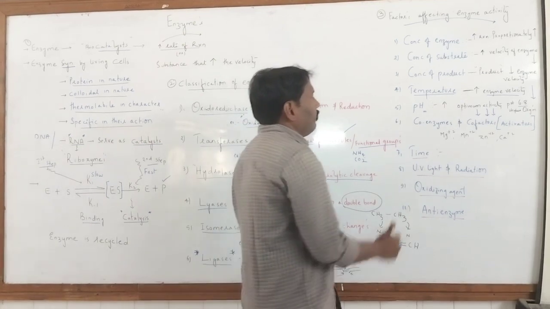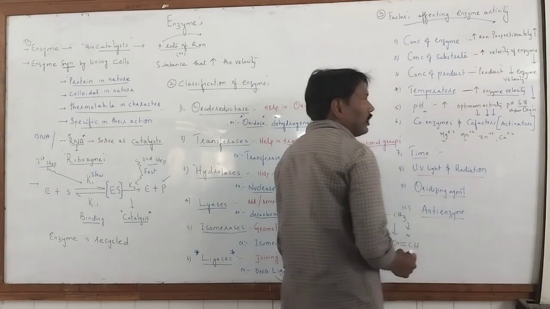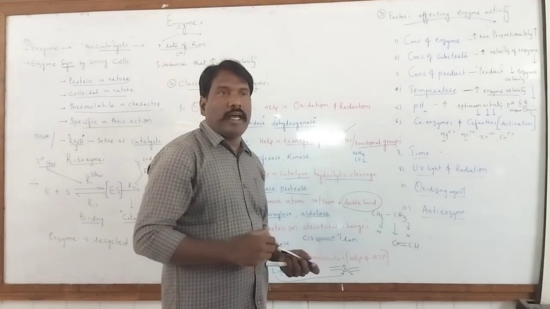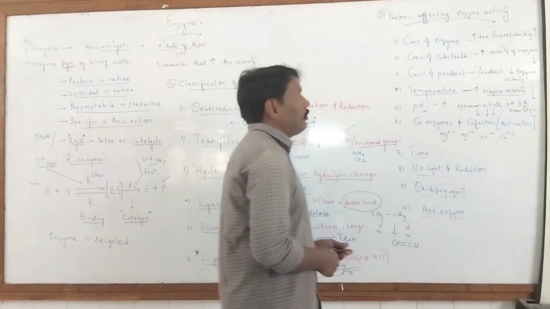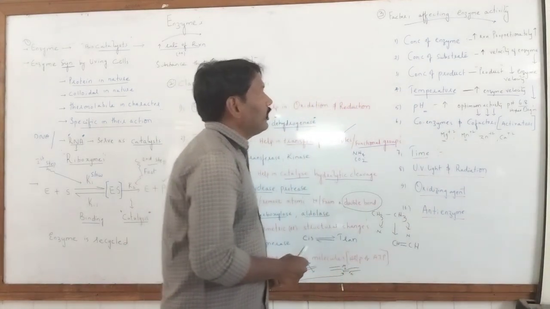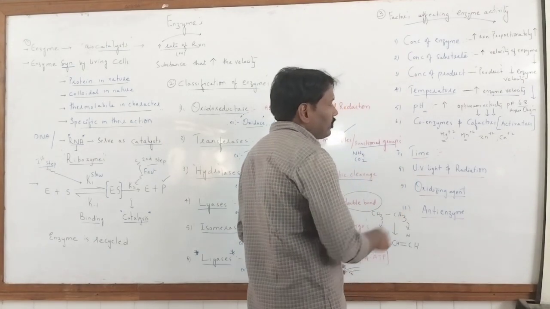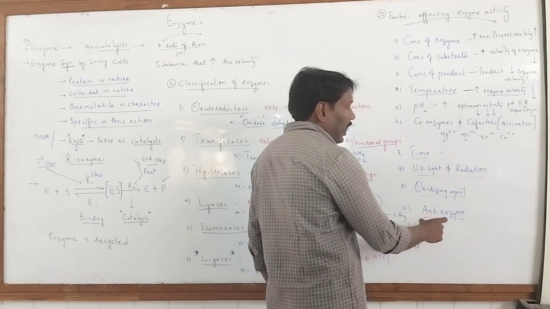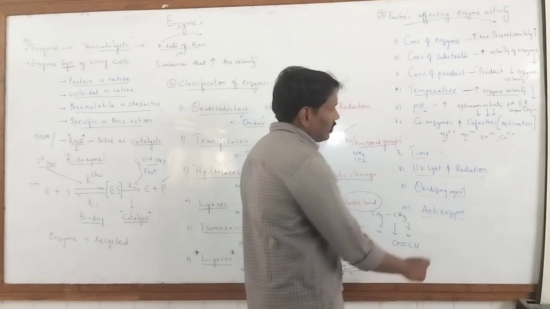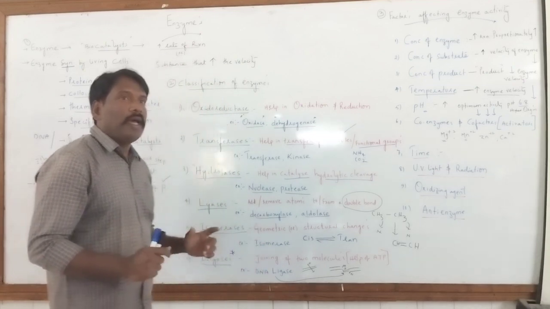Even enzymes and cofactors, magnesium chloride, manganese, zinc, copper, calcium, all these cofactors are activators which facilitate the enzyme reaction, and also affect it. Even time, ultraviolet light, radiations, oxidative agents, and some anti-enzymes, looking similar but acting against the enzyme activity. These are all the factors which affect enzyme activity.